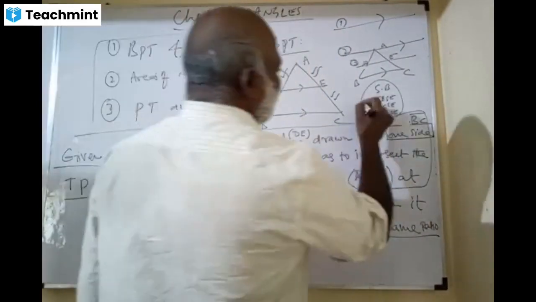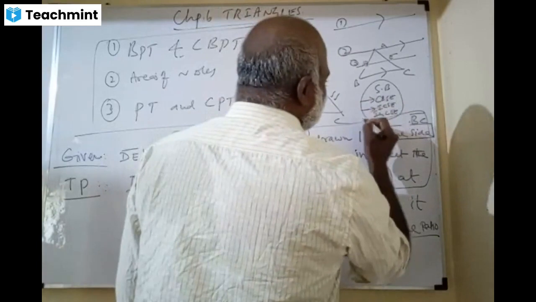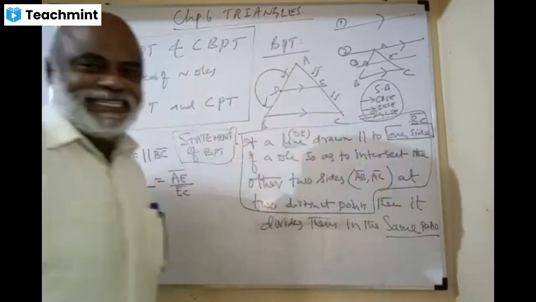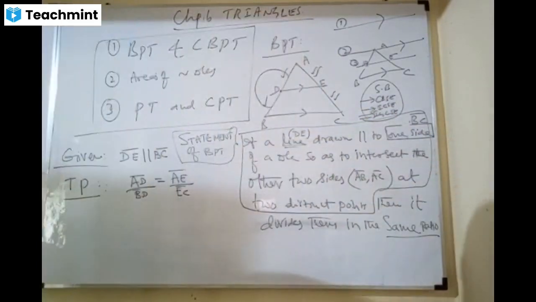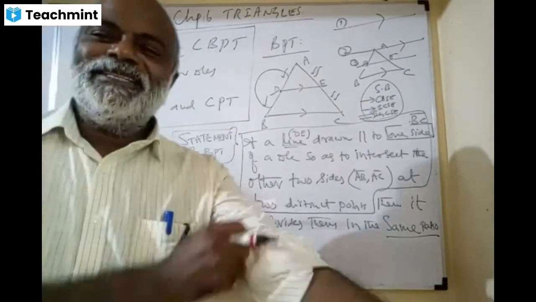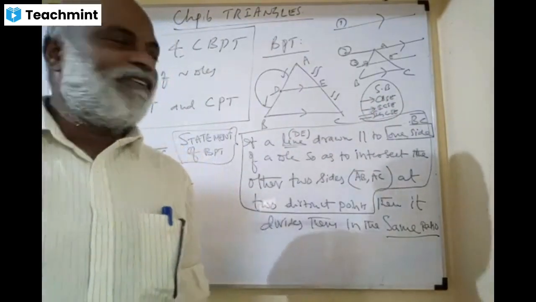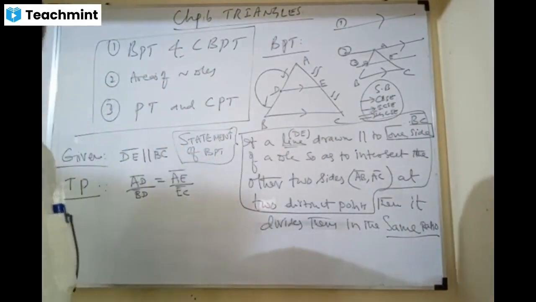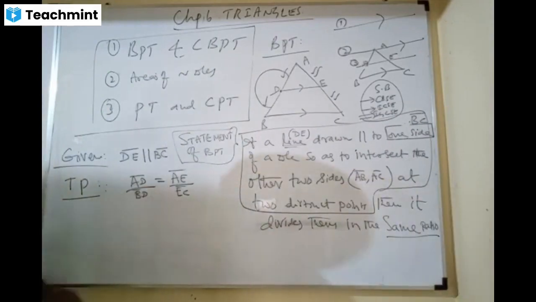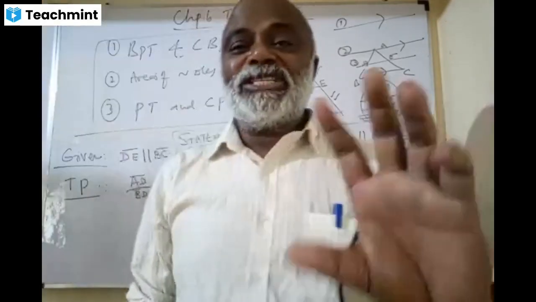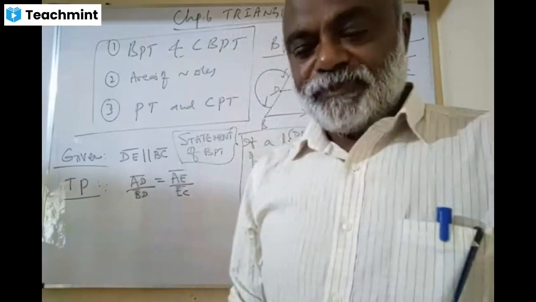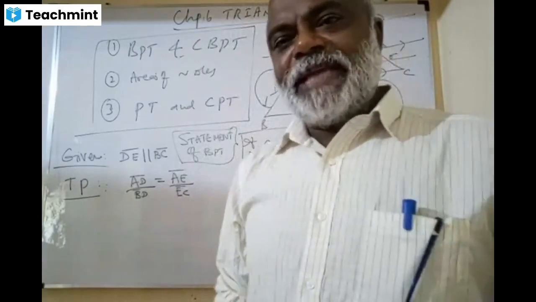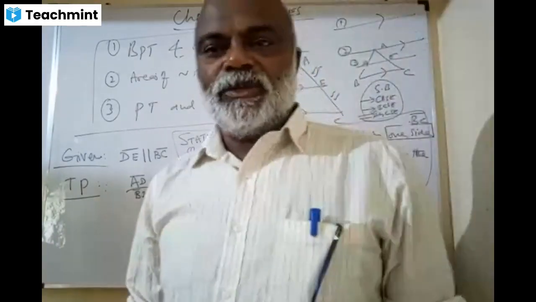Here I will tell you first one method which is not the textbook method, and then I will go for the textbook method also.